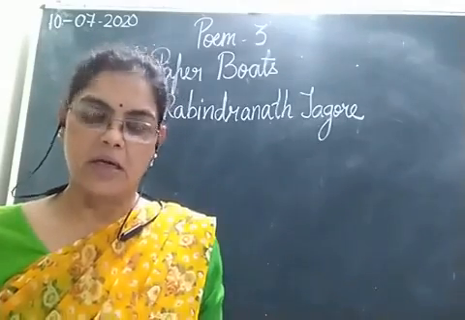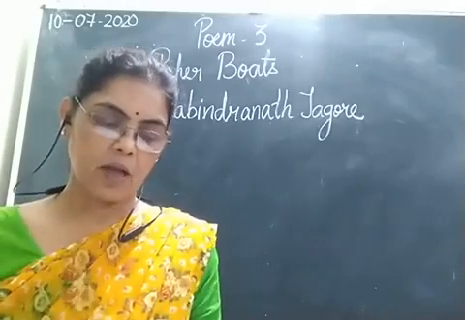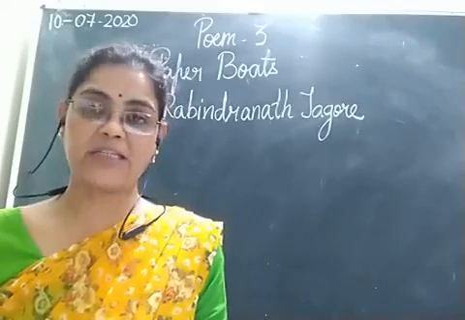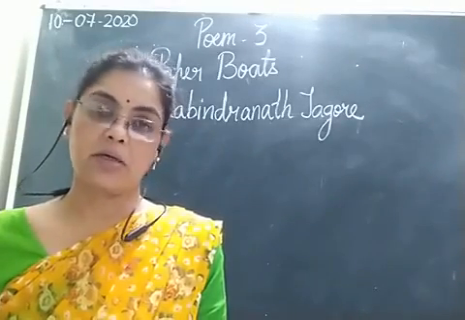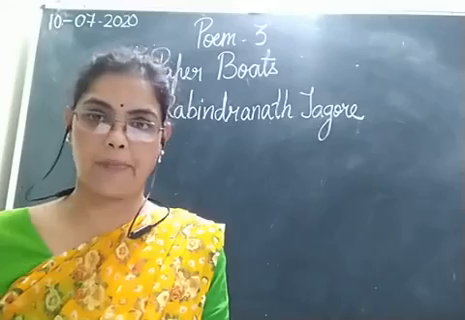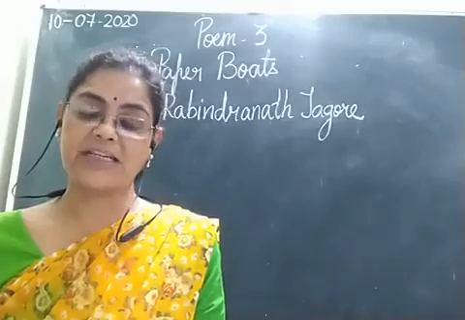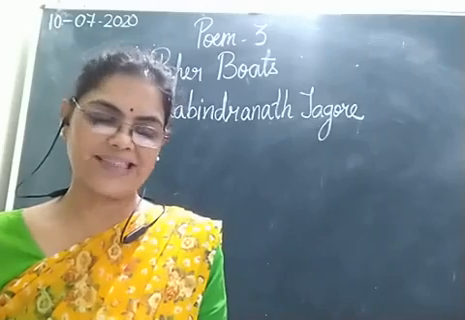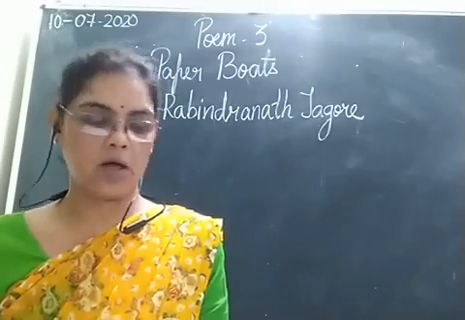Now students, exercise B, answer the following questions. The first question is, how does the poet write his name on the paper boats? Answer. The poet writes his name in big black letters on the paper boats.